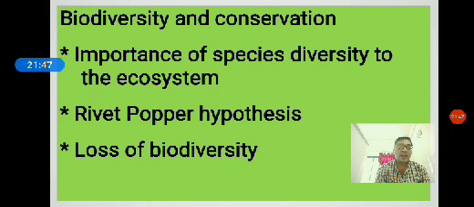The IUCN Red Data List documents the extinction of 784 species. According to the IUCN, about 784 species of plants and animals have gone extinct in the last 500 years.